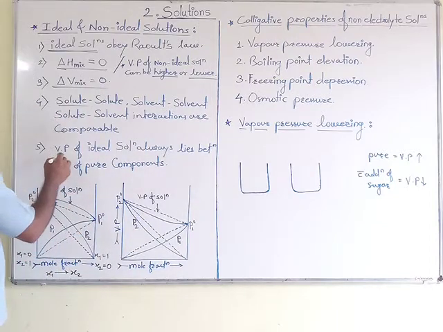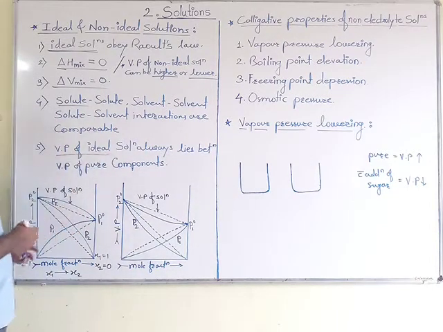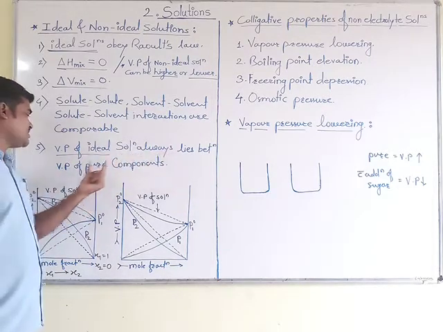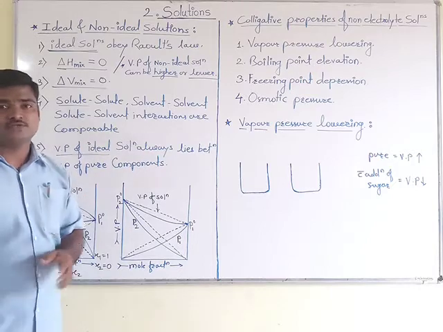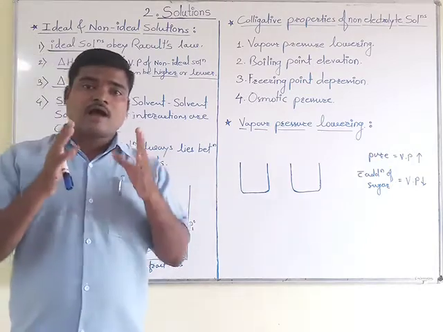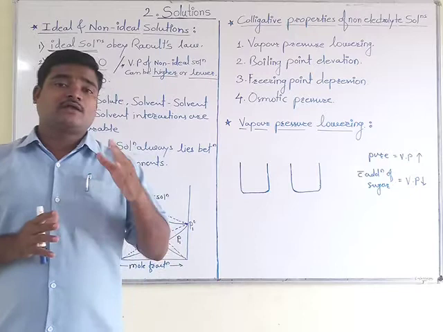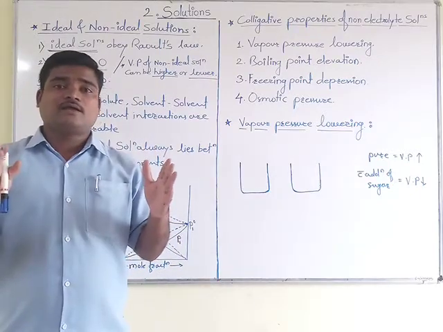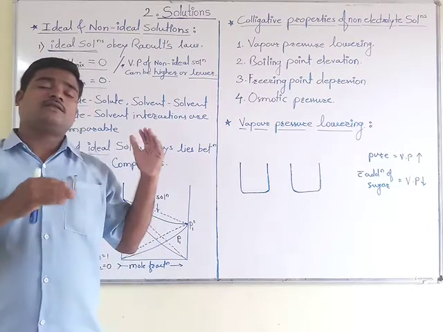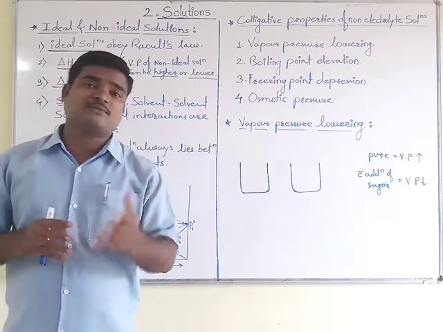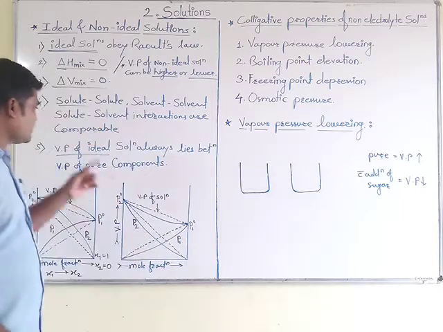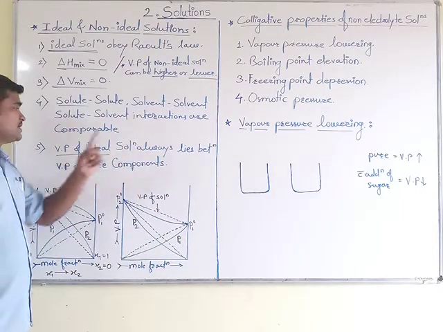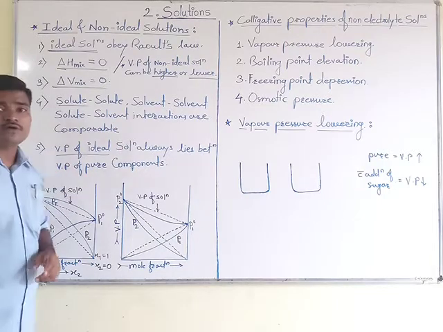We will move to the next point, that is vapor pressure. The vapor pressure of ideal solutions always lies between the vapor pressures of the pure components, because the ideal case is nearly equal in nature to the pure components.